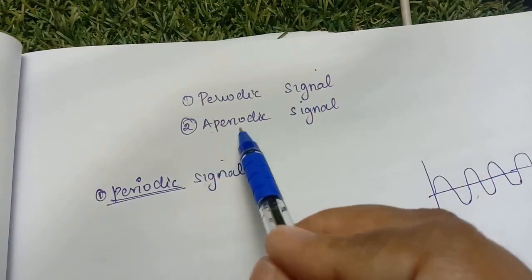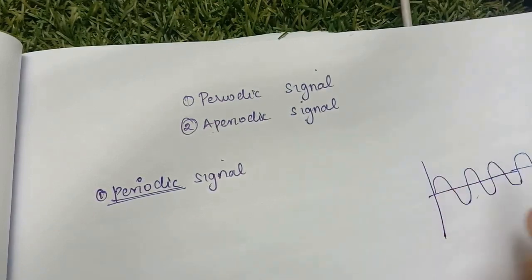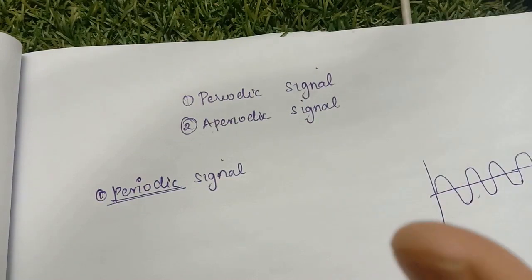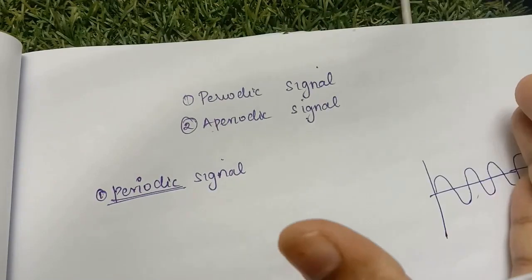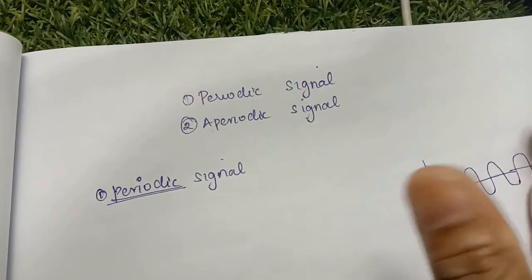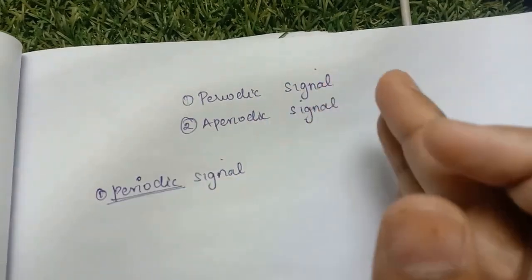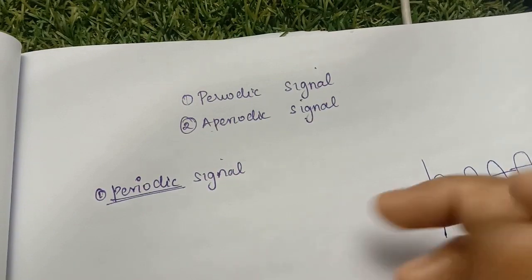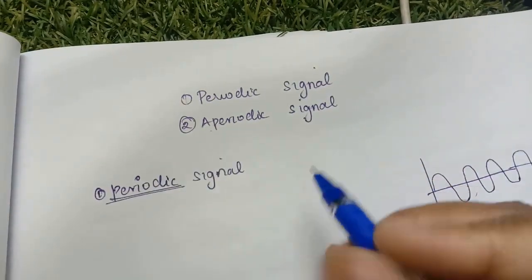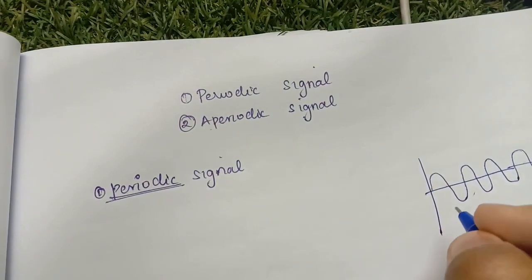As the name says, an aperiodic signal does not have the same interval of time. It will have a different interval of time. So this is called an aperiodic signal. Now you can understand what is a periodic and aperiodic signal. One more time I am repeating: the periodic signal, as the word means, will have a repeated time interval for all the signals. But in the case of an aperiodic signal, there won't be a repeated time interval.